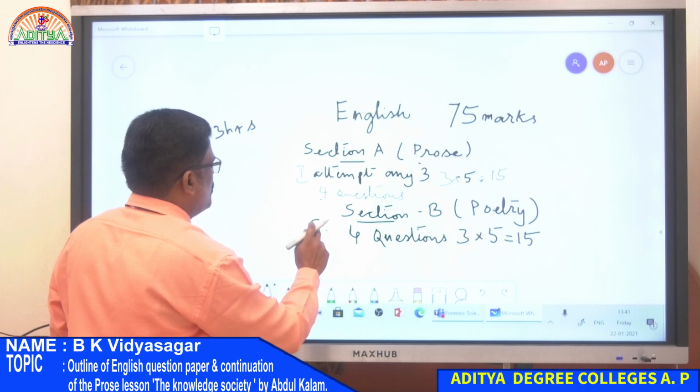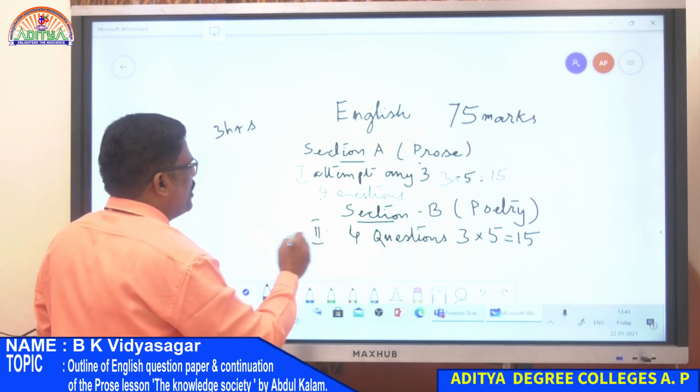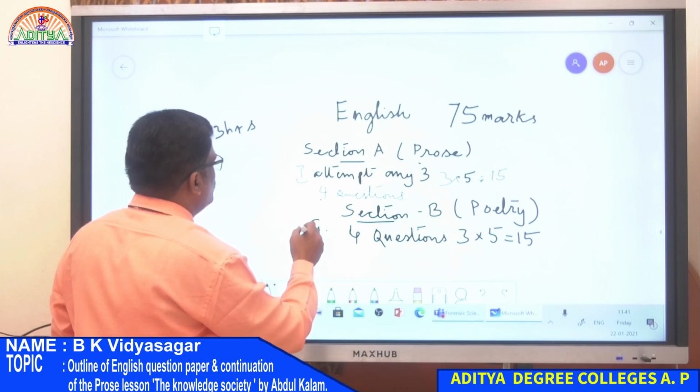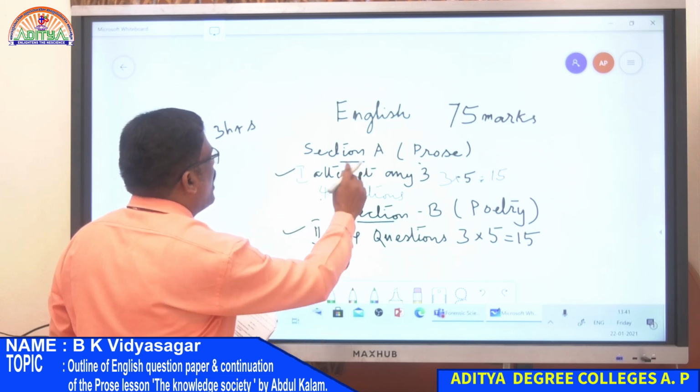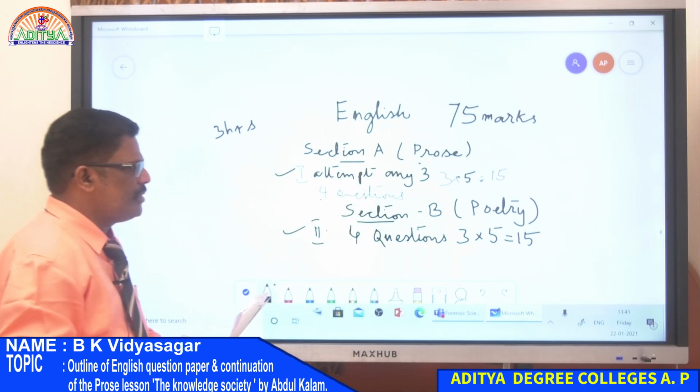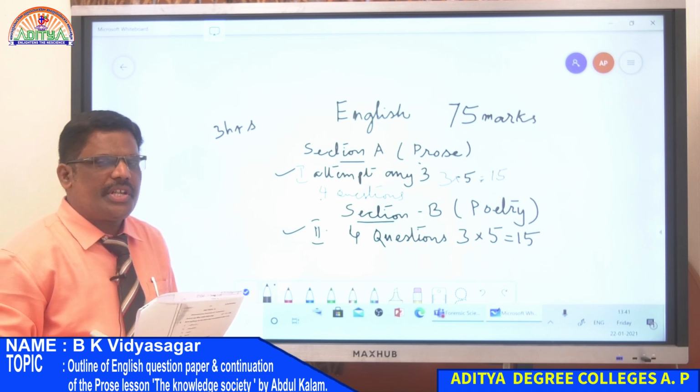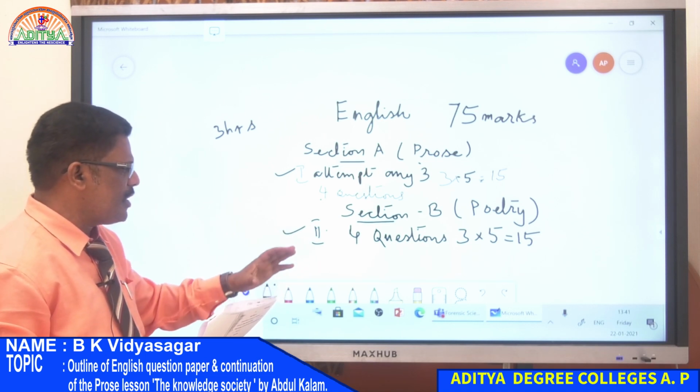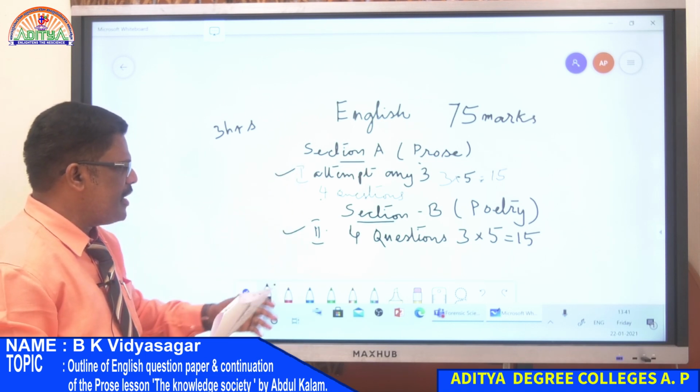The same here also, both are the same. Attempt any 3 questions out of 4. So prose, poetry, section A, section B.